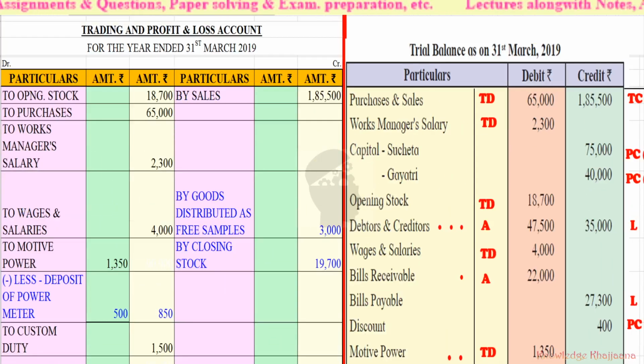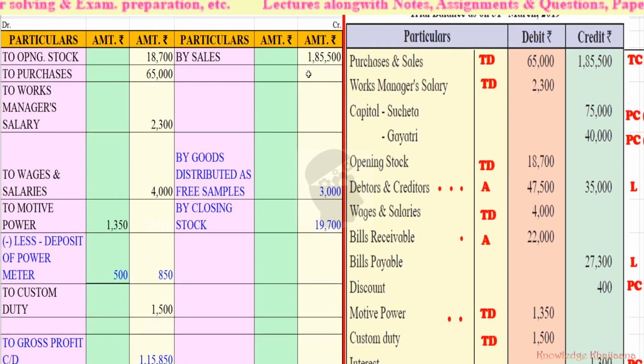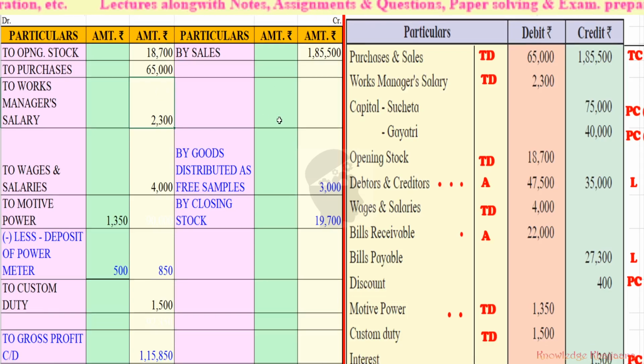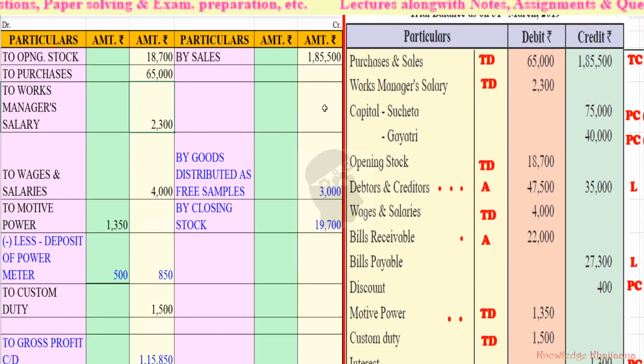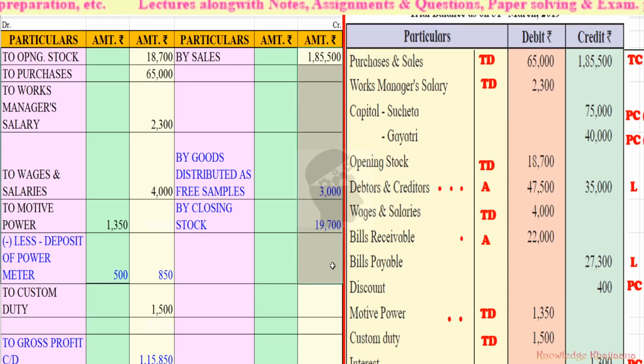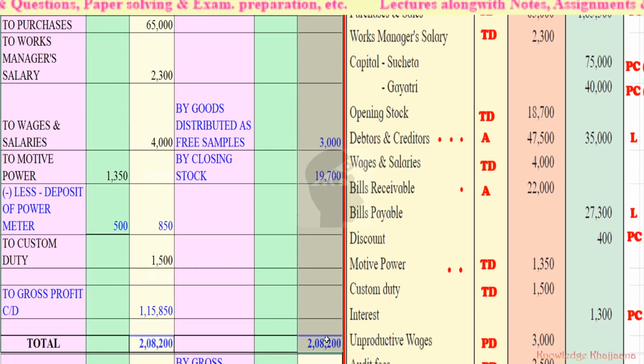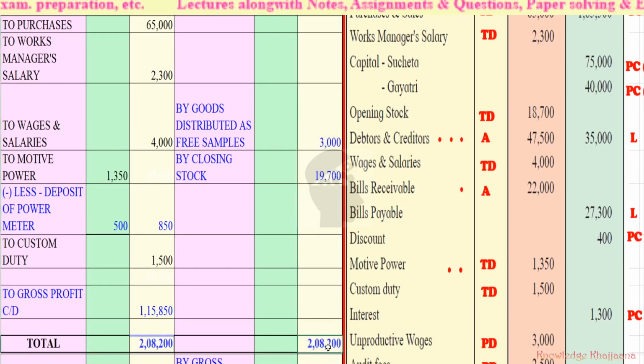Now let's calculate the gross profit. See, for calculating the gross profit, we will do the total of all the items in the credit side. Why? It is obviously seen that the amount given in the credit side is higher than the amount given in the debit side. Okay, so if we calculate the total of these items on the credit side of the trading account, we will get the amount rupees 2,08,200. That is, total is equal to 2,08,200. That will be recorded on both sides.